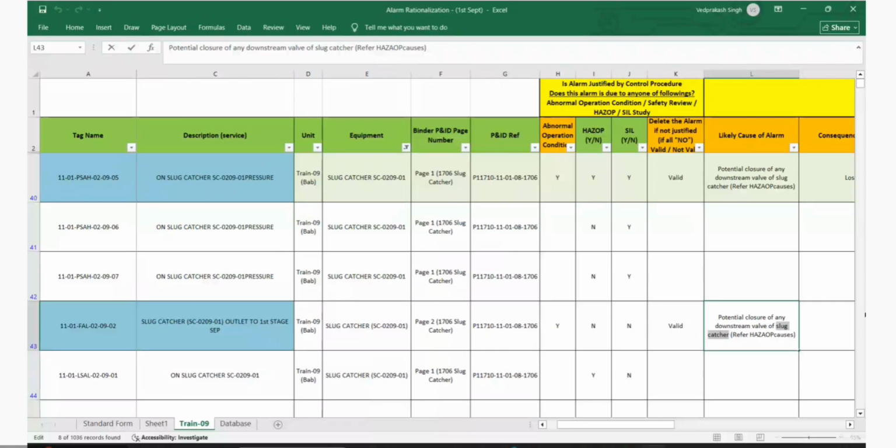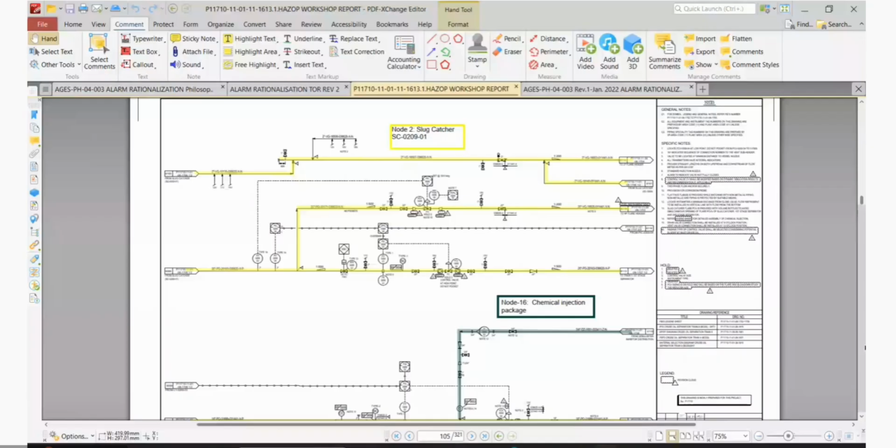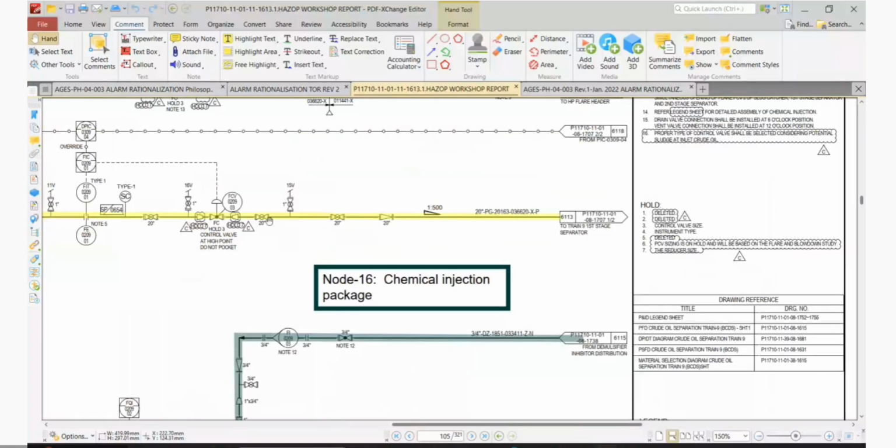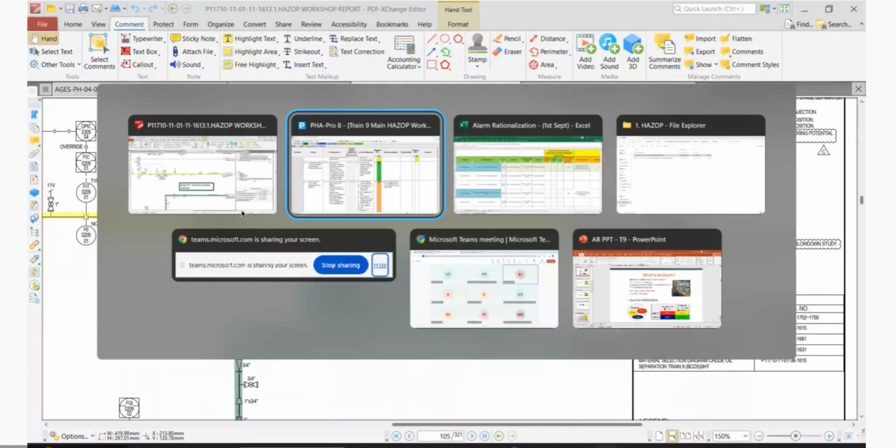What is the FCB tag number? FCB 020902, 020903.